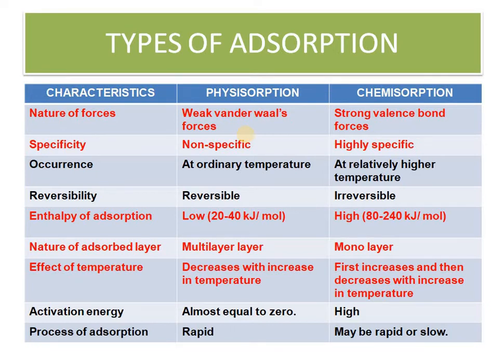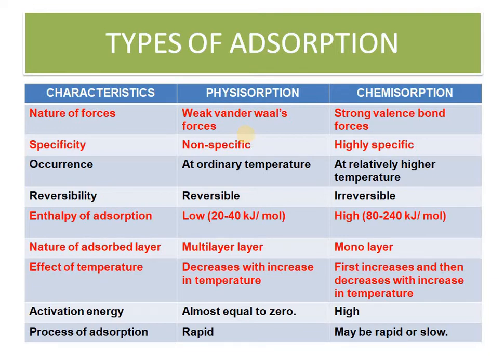Specificity. Chemisorption is highly specific. Non-specific means any adsorbent you can use, it will work in a similar fashion, but not in the case of chemisorption. There is a specific catalyst for a specific reaction. That is the meaning. Vanadium pentoxide is used for the preparation of sulfur trioxide from sulfur dioxide. There only it will be used. This is the specific nature.